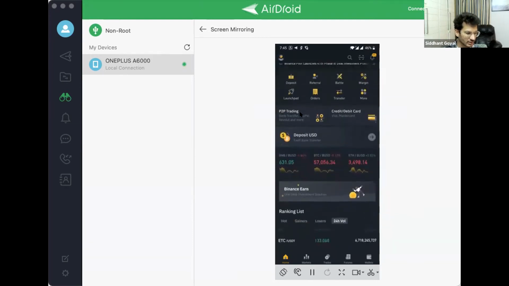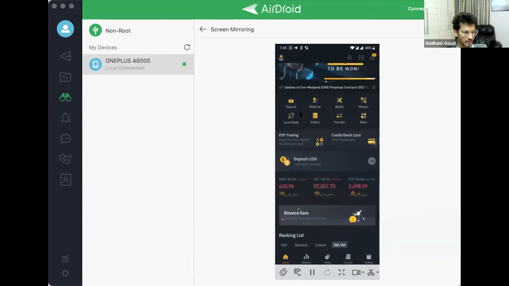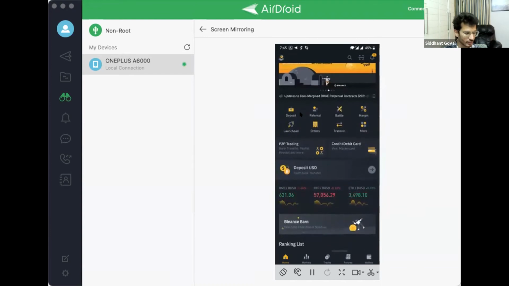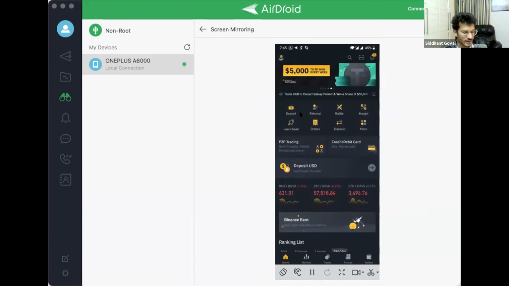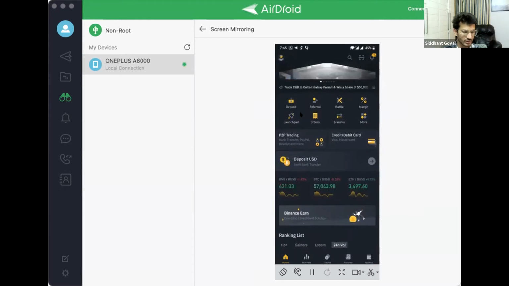So let's get started. We can see the prices of BNB here, which are fluctuating. 631 is the BNB price. BTC price currently is approximately $57,030, and ETC you can see is $3,497. All these prices available here are against BUSD. BUSD is a replica of the US dollar. It is a stable currency, a stable coin.